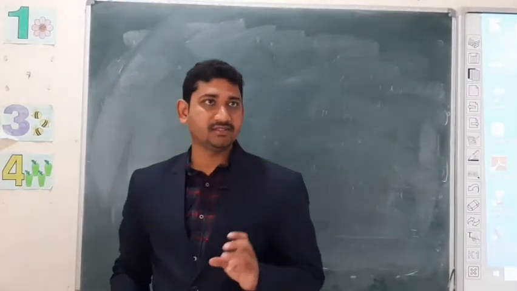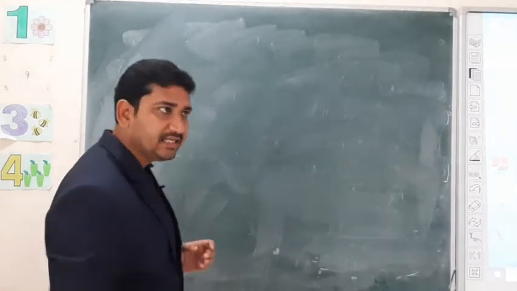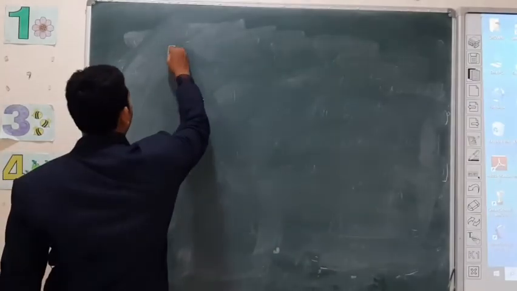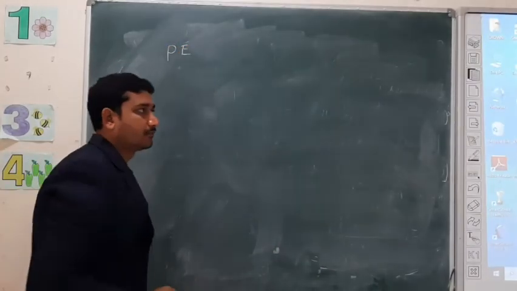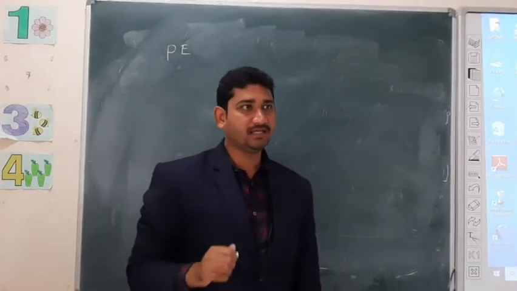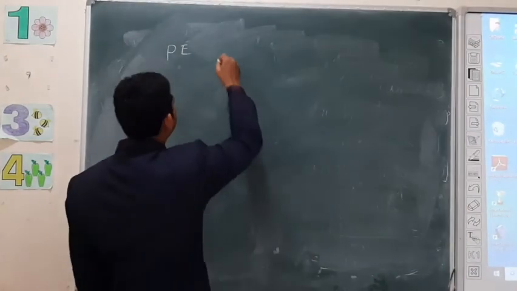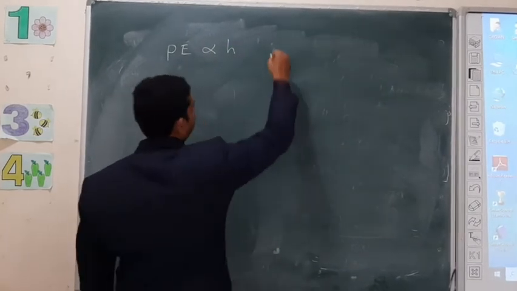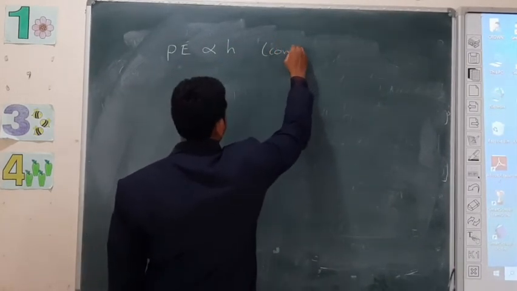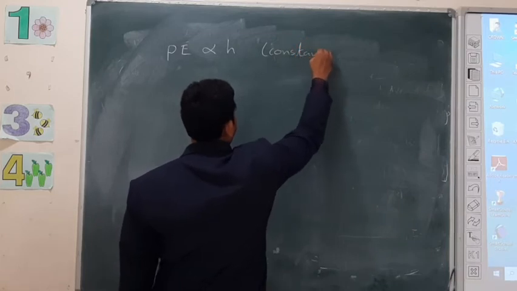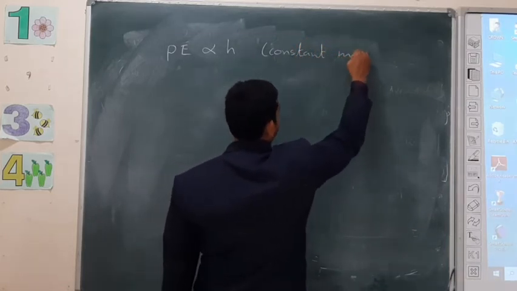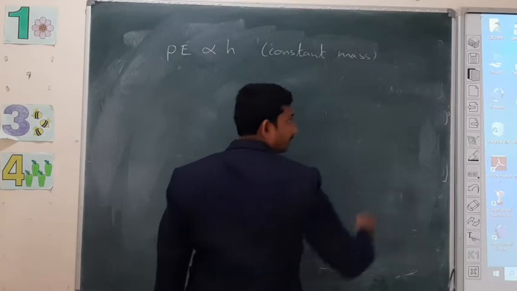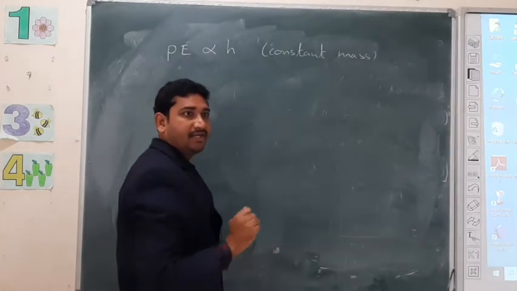Potential energy is simply denoted with PE. Potential energy depends upon height h at constant mass and gravity.